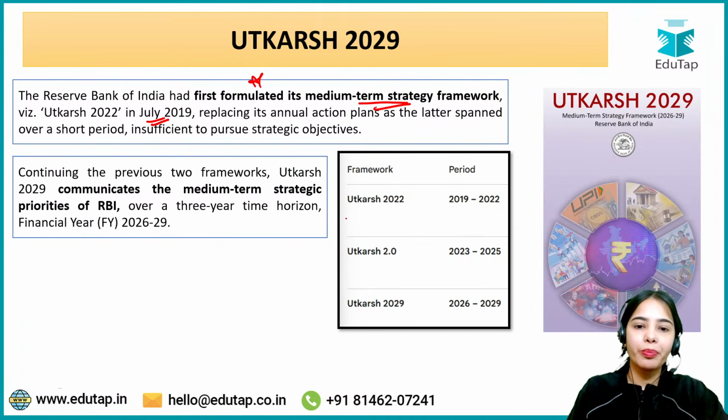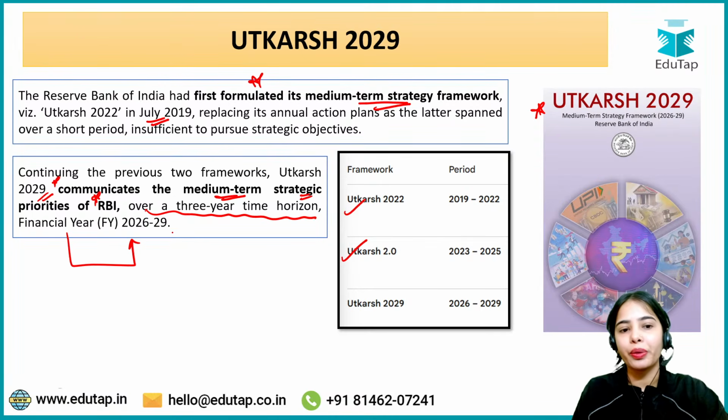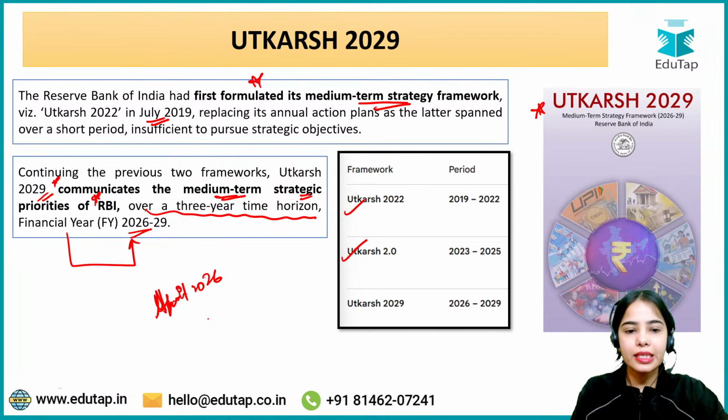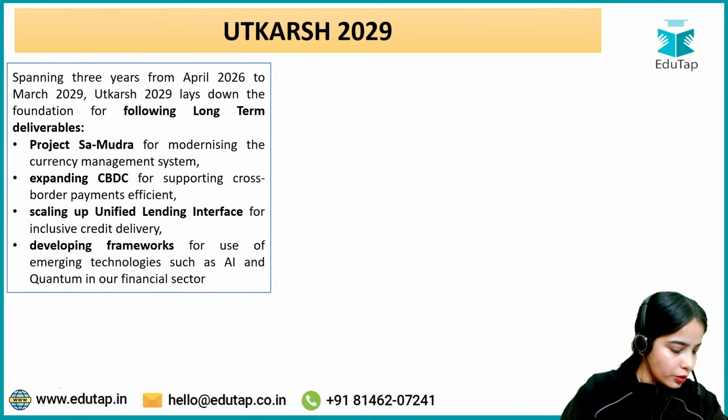Now, continuing the previous two frameworks, Utkarsh 2029 has been released, and it communicates the medium-term strategic priorities of the Reserve Bank of India, where the RBI will be focusing over a 3-year time horizon, that is financial year 2026 to 29. Okay, that is from April 2026 till March 2029. So this is the idea. Now, any confusion till now?